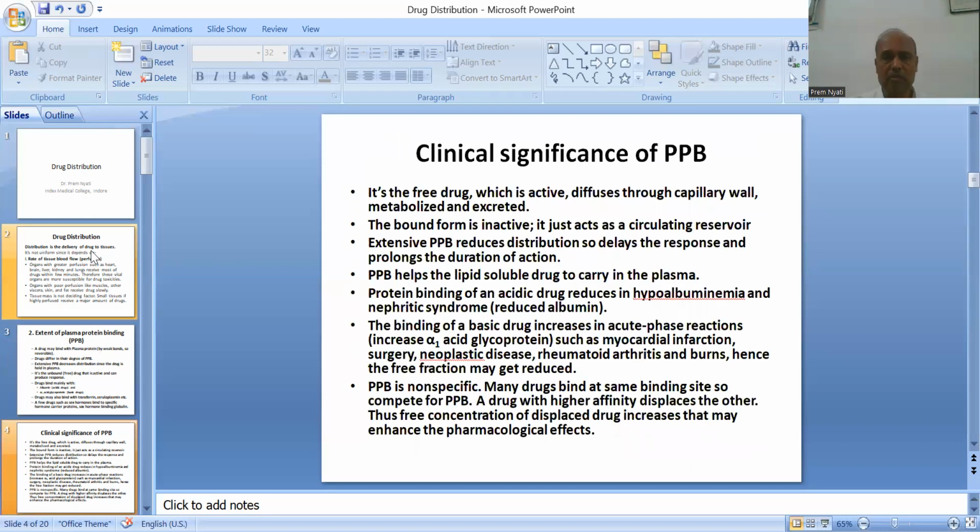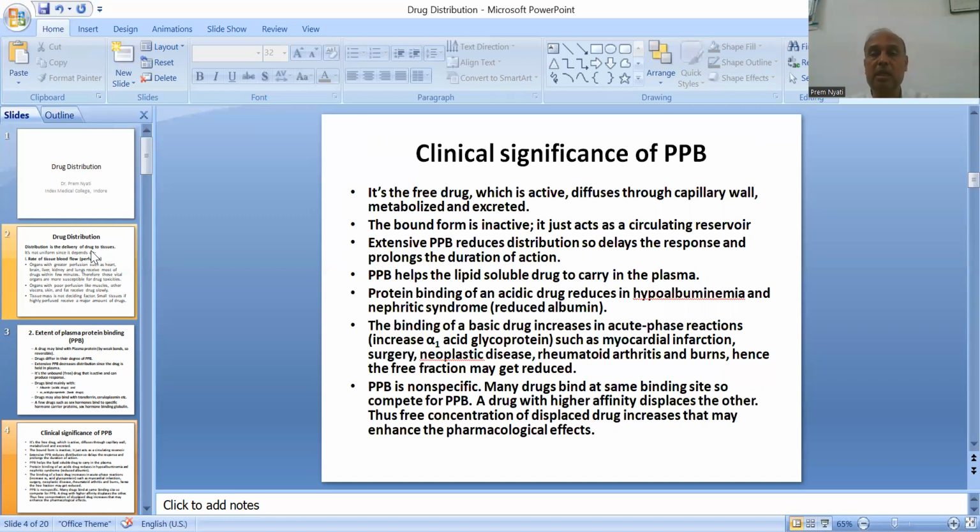Now let us think about the clinical significance of this plasma protein binding. We know that it is the free drug which is active, which diffuses through the capillary wall, which is metabolized and eliminated. That means the bound form is inactive.